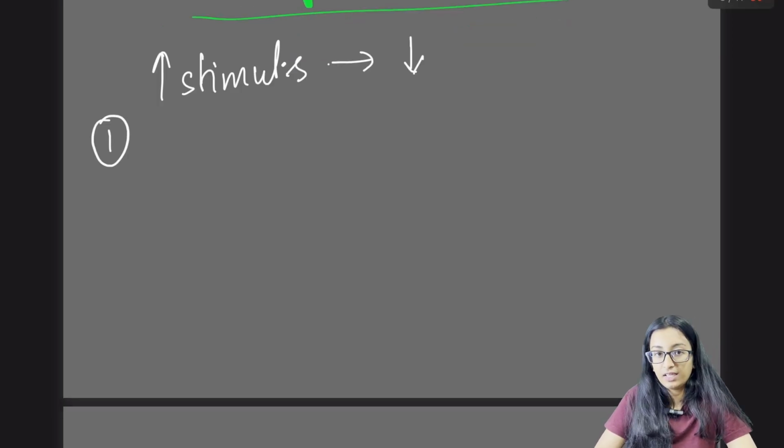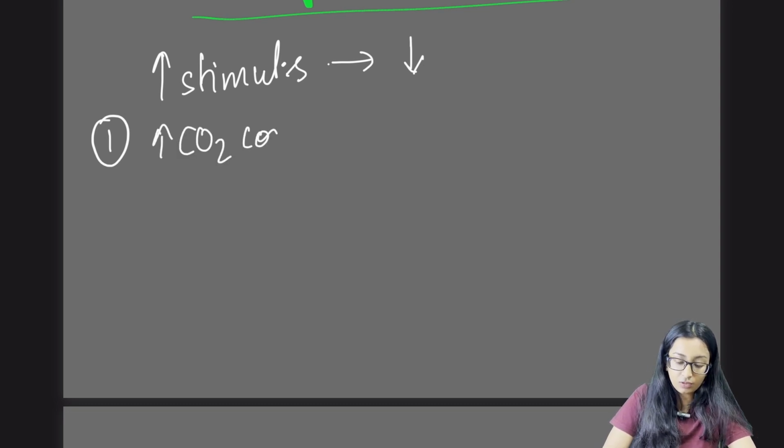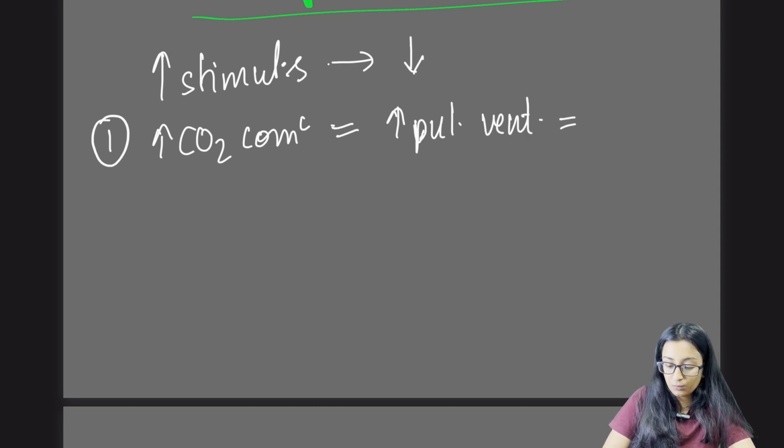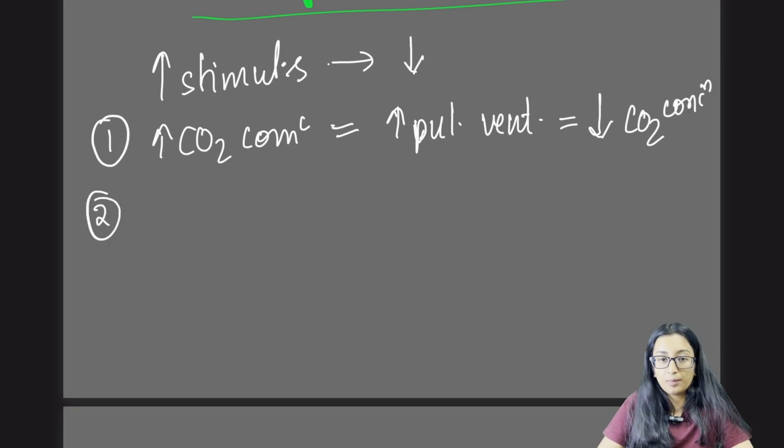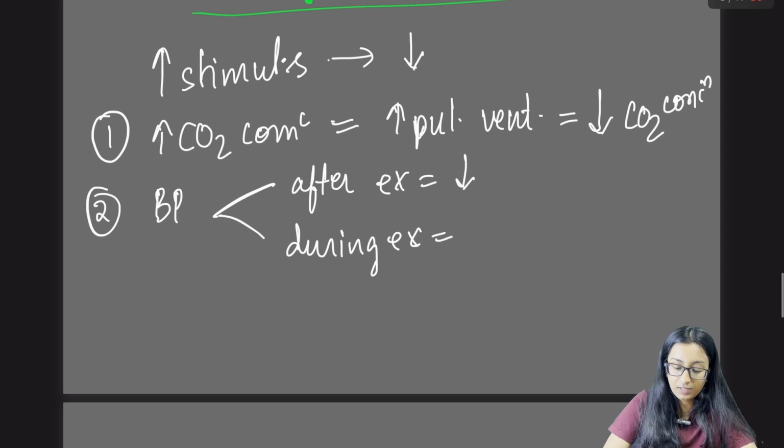For example, when there is an increase in carbon dioxide concentration in our body, it will increase pulmonary ventilation, thereby decreasing carbon dioxide concentration in the blood. The second example is the baroreceptors. During exercise, the blood pressure will increase, but after exercise, the blood pressure will decrease.